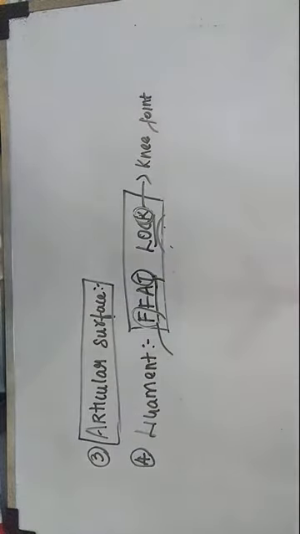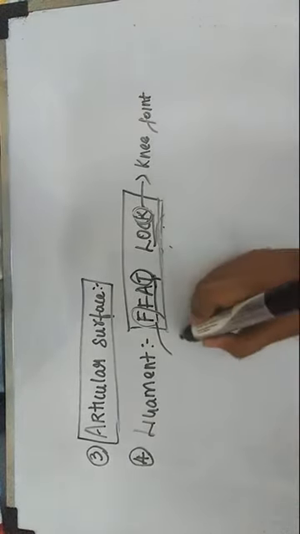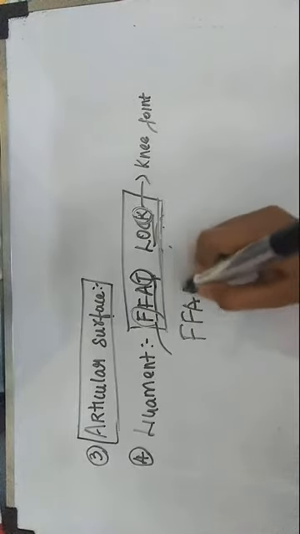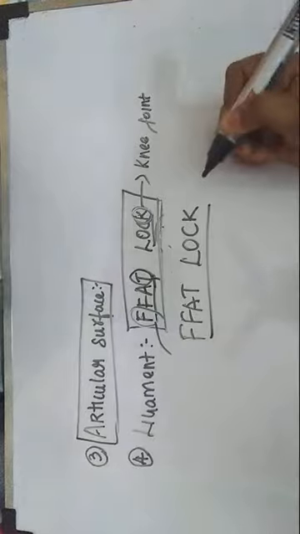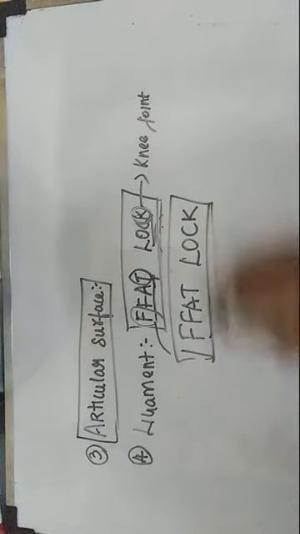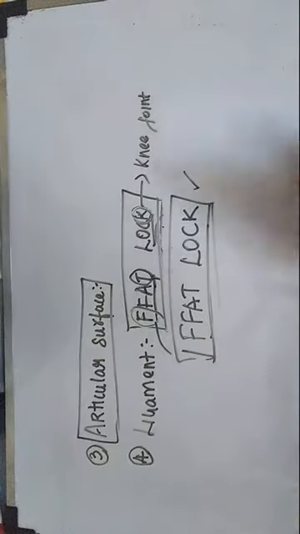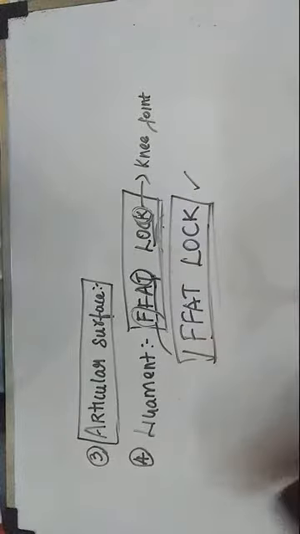That's all. So ligament, in order to remember the ligament, just remember the mnemonic, that is F fat lock. I couldn't explain it in order, but the ligaments which I am going to explain will all be in this mnemonic. If you remember this mnemonic, you can write all the ligaments related to the knee joint. Okay, so just remember F fat lock. So I'll explain the ligaments one by one.